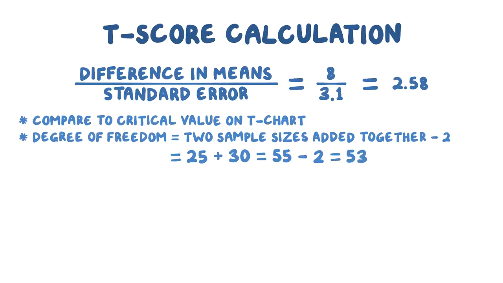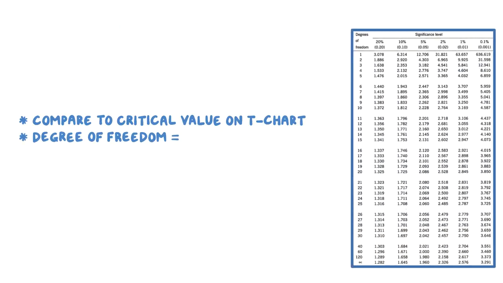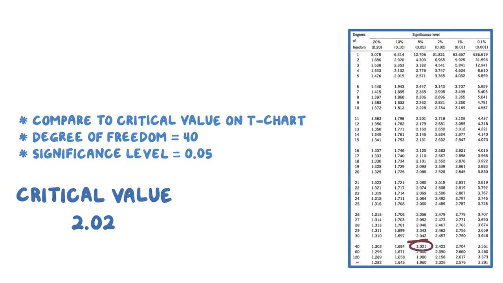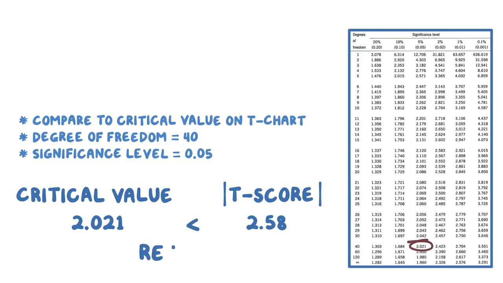Since 53 is between 40 and 60, we'll use the significance value for the lower number on the t-chart, which is 40. Using a significance level of 0.05, we find a critical value of 2.021. And since our t-score is 2.58, which is above the critical value of 2.021, we can reject the null hypothesis and conclude that there is a relationship between medication and blood pressure.